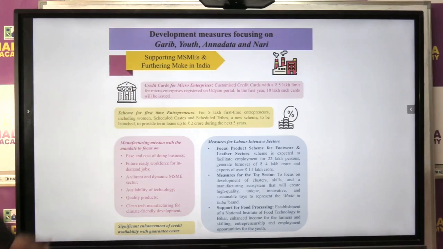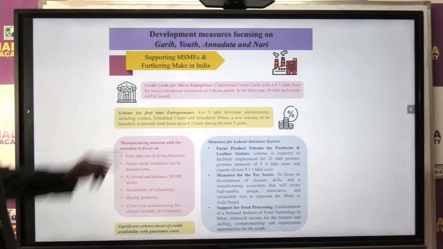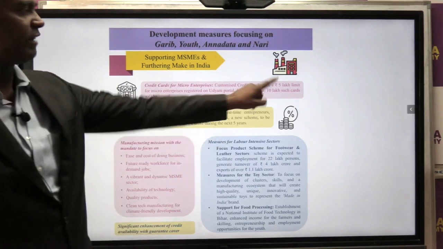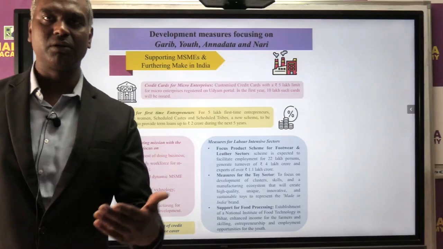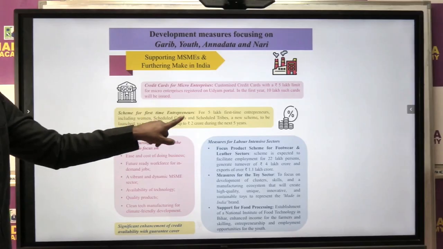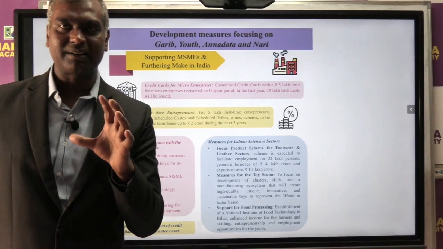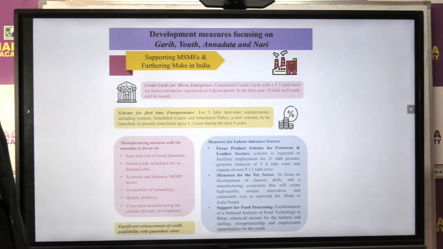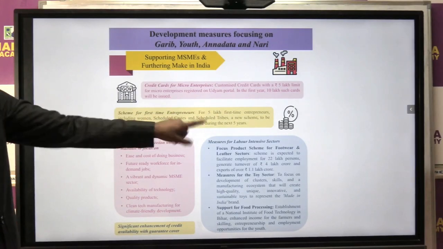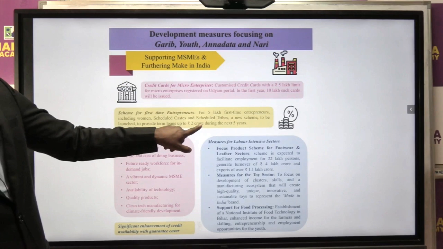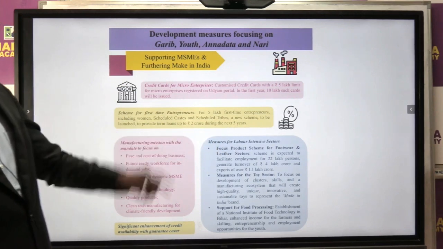Now what did the government say? For example, if you look here, they will give a credit card for micro enterprises, up to 5 lakh, so that they can take a loan for their MSME business. This is very interesting. Scheme for first-time entrepreneurs, meaning those who want to start a business for the first time. They are keeping, what we can say, 5 lakh for first-time entrepreneurs, mostly from women, SC, ST category. They will get a scheme where they can get loans up to 2 crore, for the next 5 years they will get a loan facility.